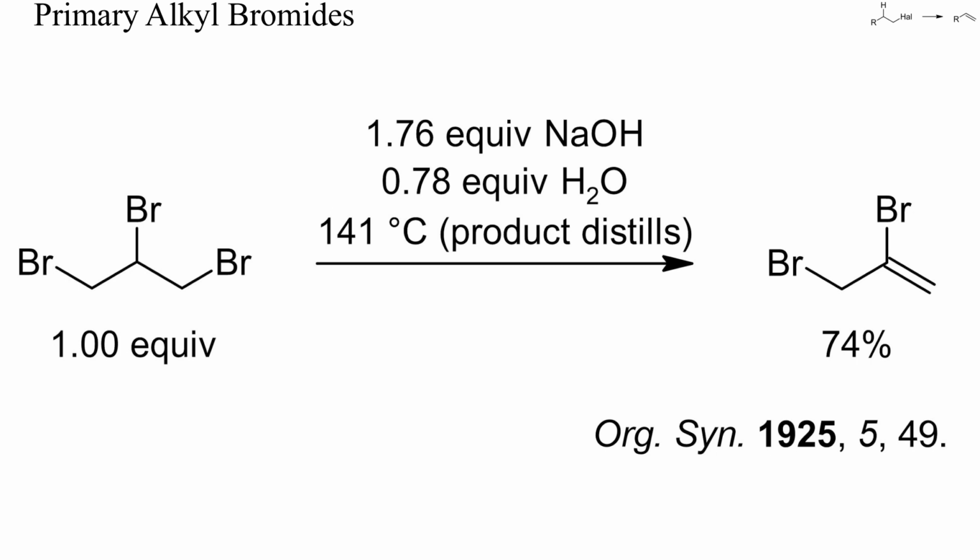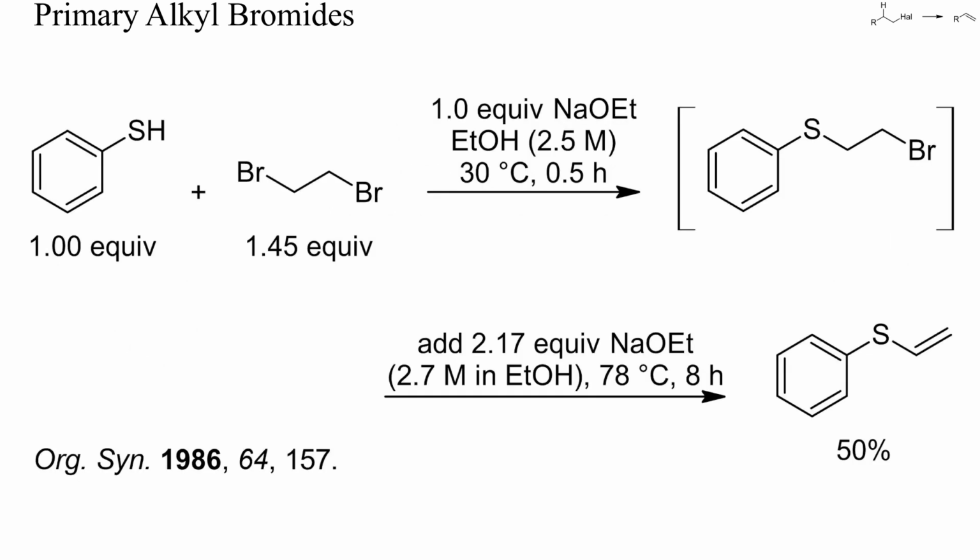Here, this technique was used for the preparation of 2-bromoallyl bromide from tribromopropane. This is another example of desymmetrization of a symmetric dibromide. Substitution with sodium thiophenolate followed by dehydrobromination with sodium ethoxide gave a fair yield of phenylvinyl sulfide.